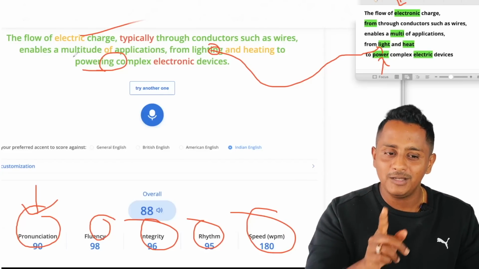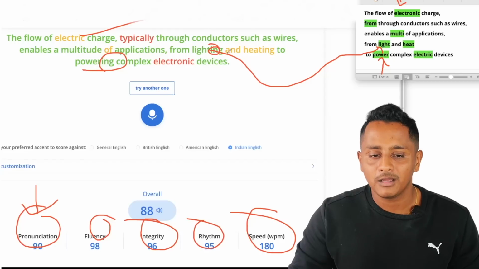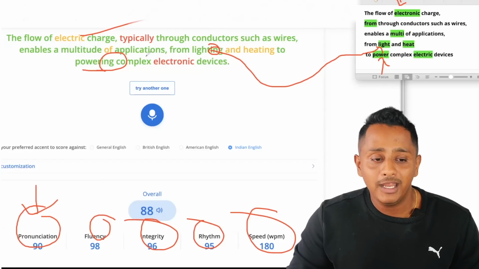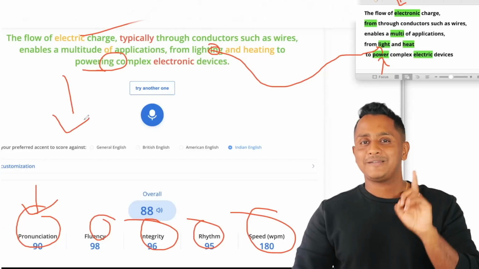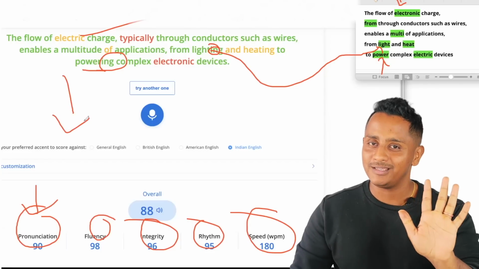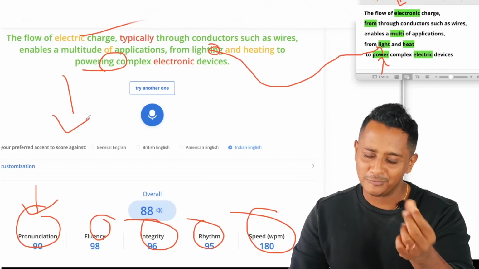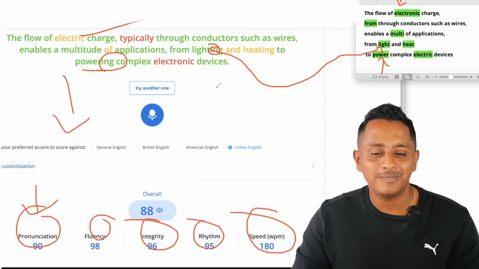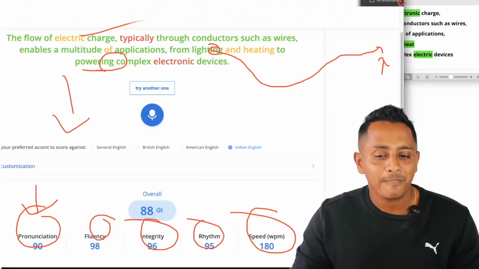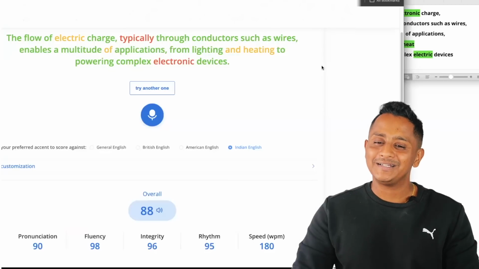When does the problem start? When you do this, "light and heat to power," "lighting and heating to powering," then gone case. You come back and correct it, gone case. You make small mistakes in a few of the words, totally fine. Take a chill pill and just continue. That should not be a problem at all. Hope it is clear.